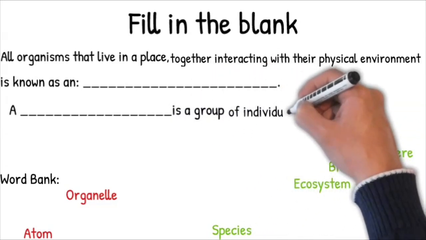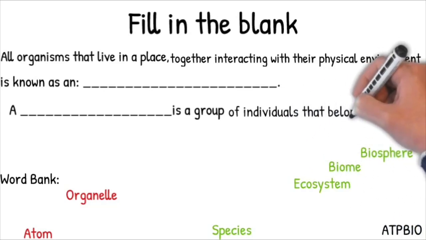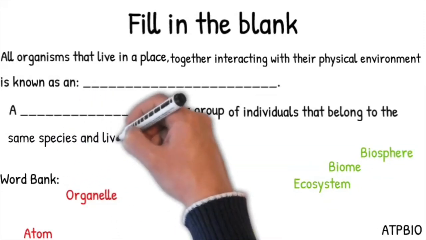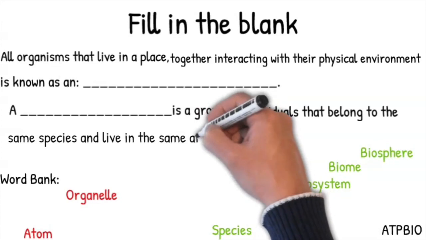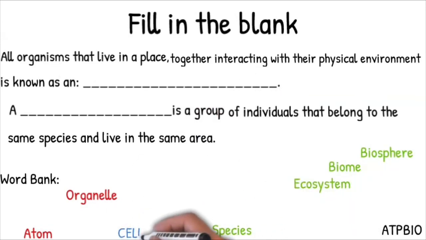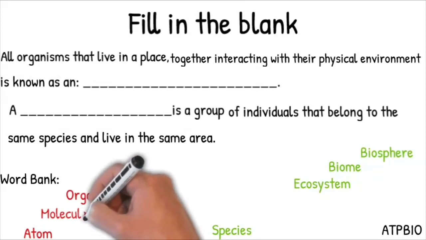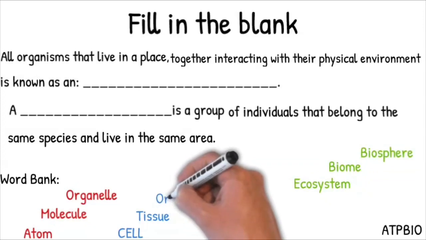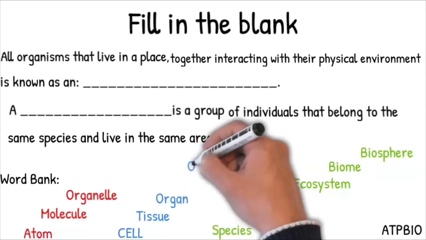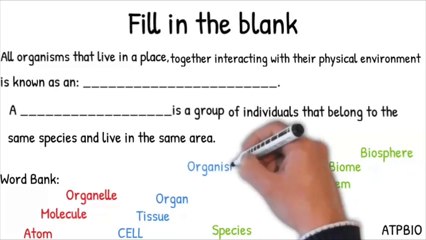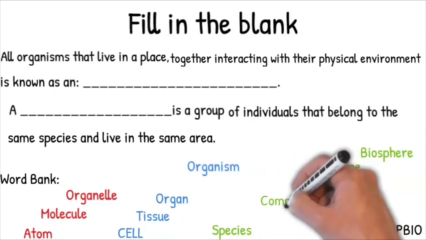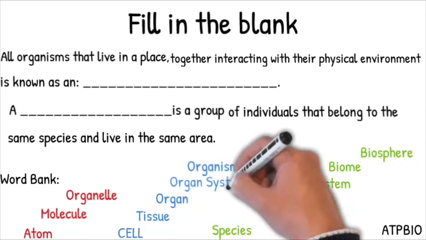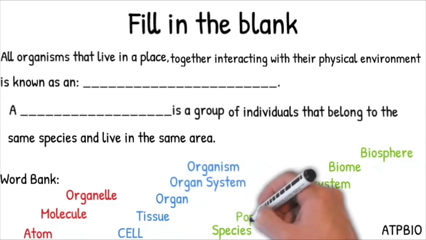The second sentence, and what I suggest is for you to wait for all the words to be presented. The second sentence is, a blank is a group of individuals that belong to the same species and live in the same area. You can choose from all of the existing words plus cell, molecule, tissue, organ, organism, community, organ system, population.